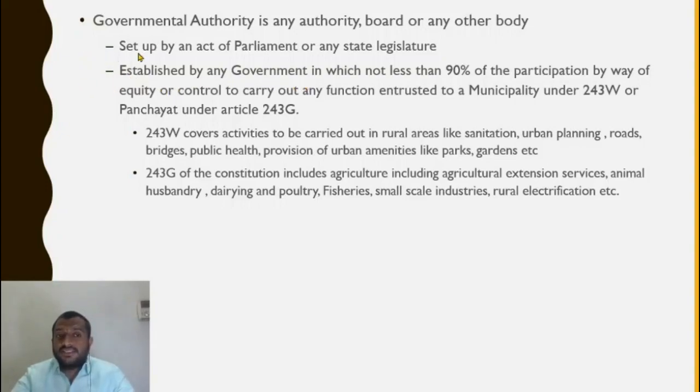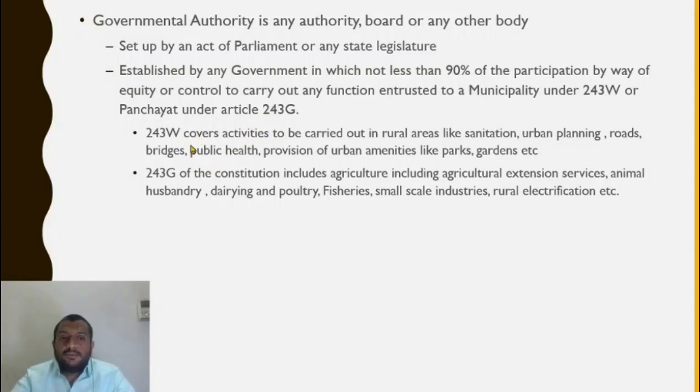If this is not satisfied, you look at this: established by any government in which not less than 90% of participation by way of equity control. So let us say that a company is established under an act of parliament. At least 90% of the equity share capital has to be owned by the central government or state government. And one more thing, it has to carry out functions entrusted to a municipality or panchayat under 243G. Is the ICAI carrying out functions of a municipality or panchayat? No. That makes ICAI not a governmental authority.